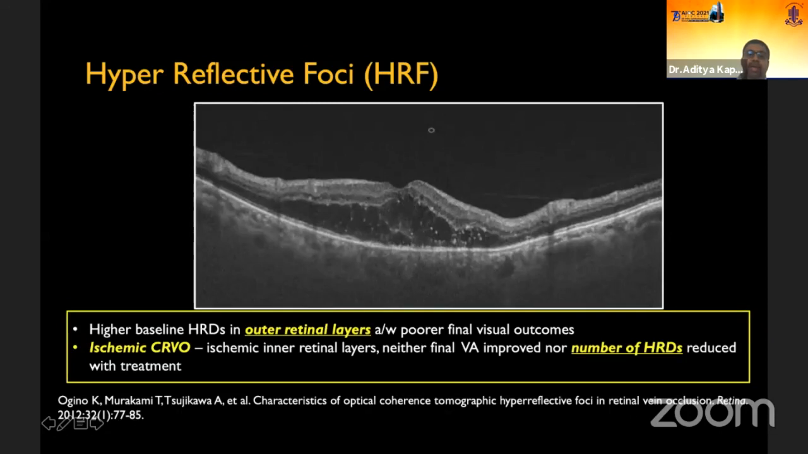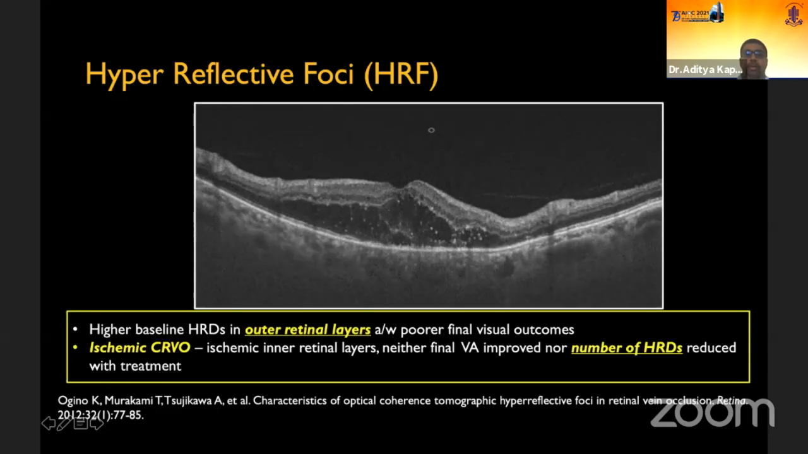Hyperreflective foci. So as it has already been discussed, these are small, discrete, well-circumscribed, dot-shaped lesions with equal or greater reflectivity than RPE. And many theories have been attempted to explain its pathophysiology. Two most common ones are that they occur as a result of retinal inflammation, or they can occur due to extravasation of proteins and lipids due to breakdown of blood-retinal barrier.